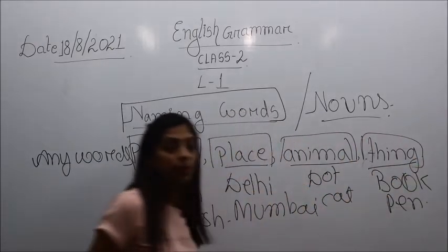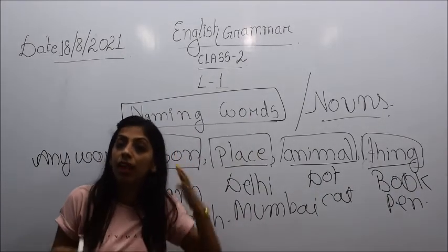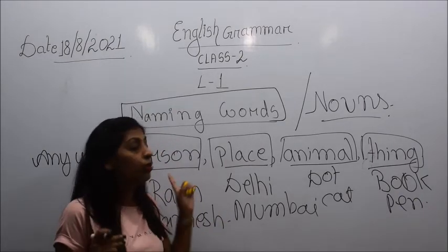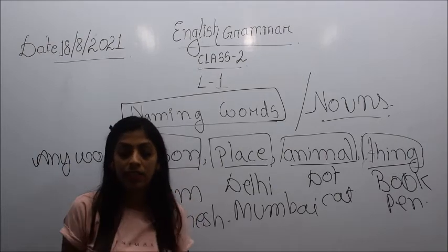So you have to keep the four things in your mind: nouns are the words which show the name of person, place, animal and thing.